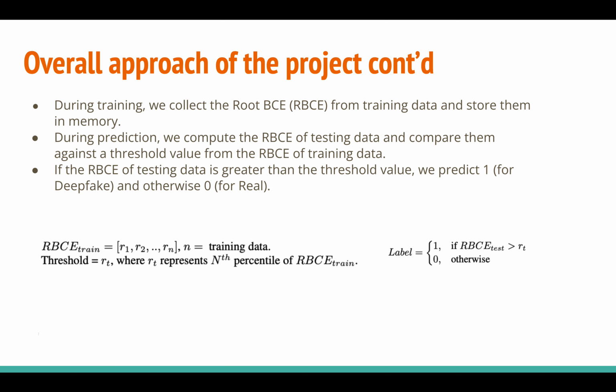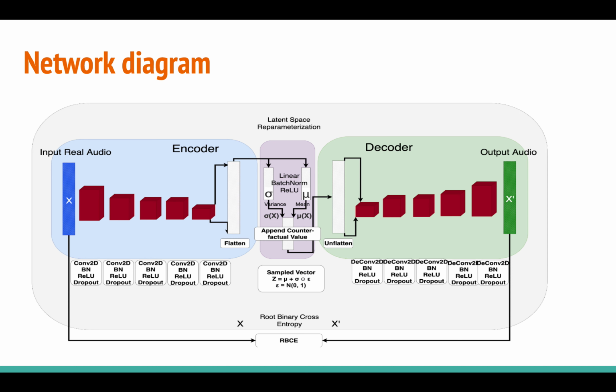Our network consists of an encoder and decoder with 5 convolutional layers each. Each convolutional layer has batch norm, ReLU activation, and dropout layers. The output of the encoder is passed through 2 fully connected layers that are used as the mean and variance vectors for reparameterization. The output vector of reparameterization is concatenated with the actual gender value and the counterfactual gender value and is then decoded.